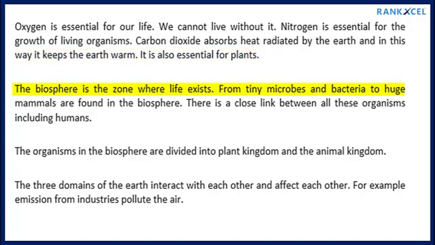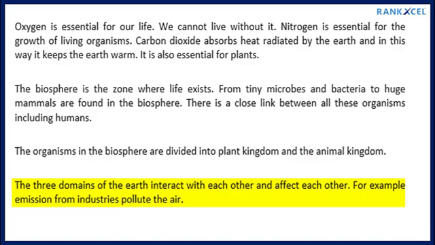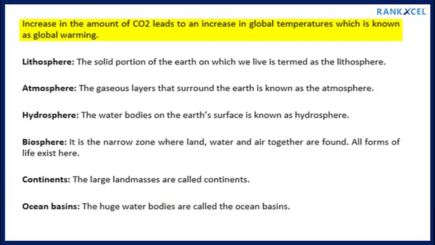The biosphere is the zone where life exists. From tiny microbes and bacteria to huge mammals are found in the biosphere. There is a close link between all these organisms, including humans. The organisms in the biosphere are divided into plant kingdom and the animal kingdom. The 3 domains of the earth interact with each other and affect each other. For example, emissions from industries pollute the air. Increase in the amount of CO2 leads to an increase in global temperatures, which is known as global warming.